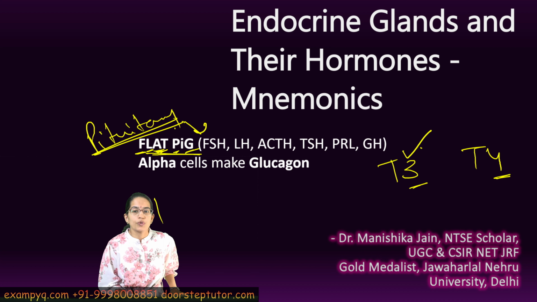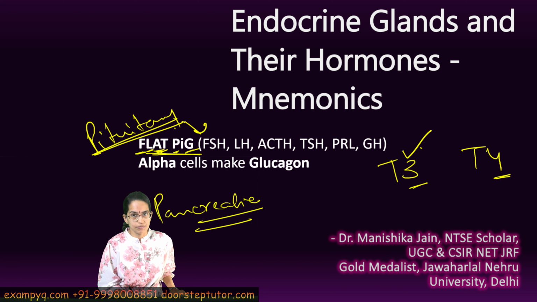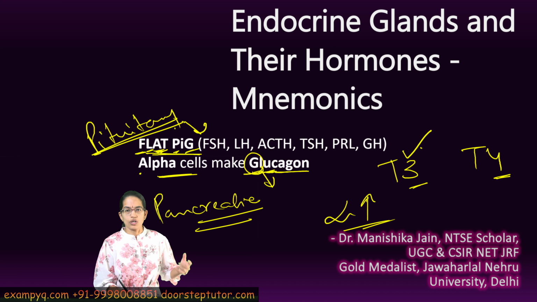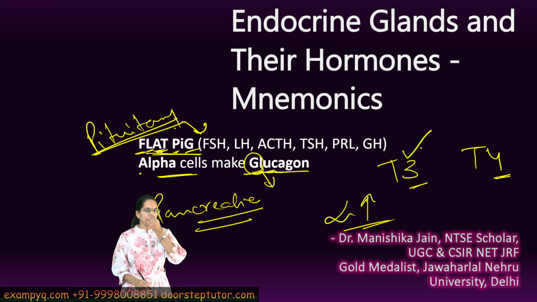Then coming on to pancreatic hormones. Under pancreatic hormones you have alpha cells and beta cells. Alpha cells make glucagon, so alpha goes up, and that's how you can remember. So G for goes, U for up, right? So G and U and alpha, so alpha goes up. That's how we can remember.